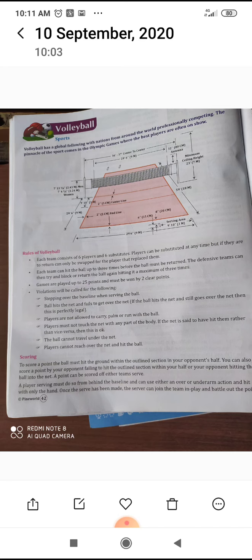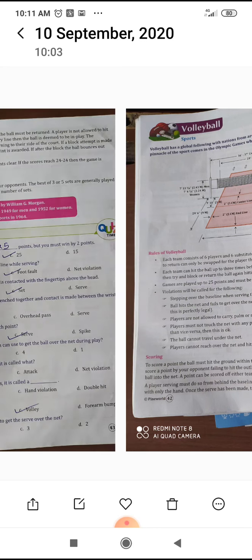Scoring. To score a point, the ball must hit the ground within the outline section in your opponent's half. You can also score a point by your opponent failing to hit the outline section within your half, or your opponent hitting the ball into the net. A point can be scored off either team's serve. A player serving must do so from behind the baseline and can use either an over or underarm action and hits only with the hand. Once the serve has been made, the server can join the team in play and battle out the points.